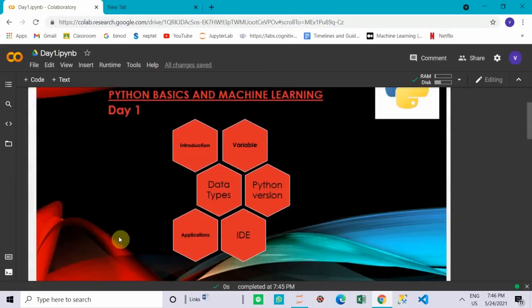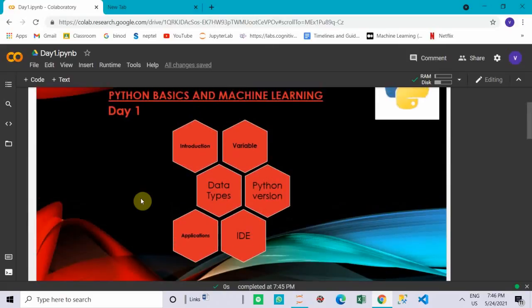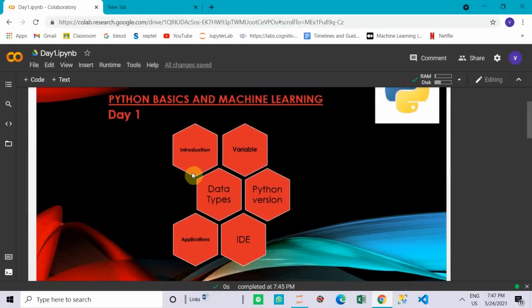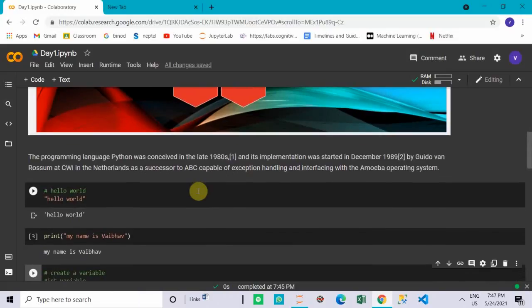Next is about the IDE. You can use anything like Jupyter Notebook, Spyder, or the Anaconda package. You can install the Anaconda package and install anything which you favor the most. Like you can have PyCharm for creating Python applications. You can use anything. Now for these tutorials we are going to use Colaboratory, and as we discussed earlier about Colaboratory, you have to follow these steps: create a new notebook, rename that notebook, and then you can start your Python. So this tutorial is very basic. In the next upcoming tutorial the concepts are going to be deeper.